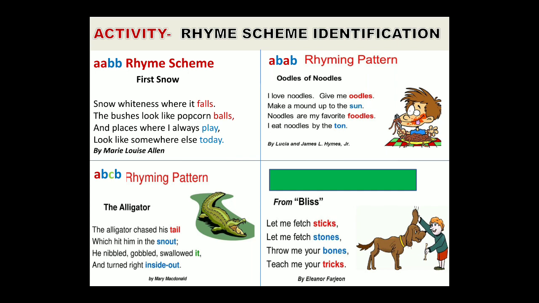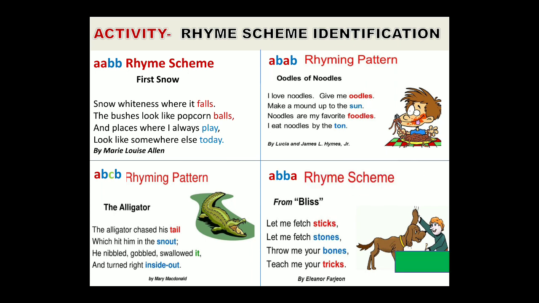So the rhyming scheme of the poem will be A, B, B, A. A, B, B, A. Clear? So this was a small video on how we can identify the rhyming scheme of a poem or a stanza.